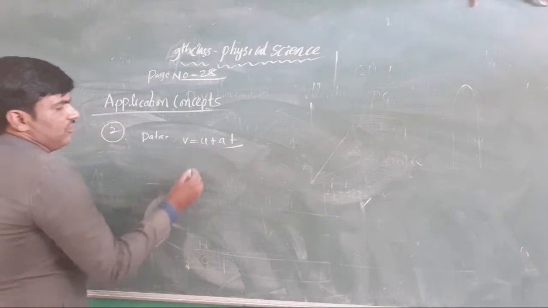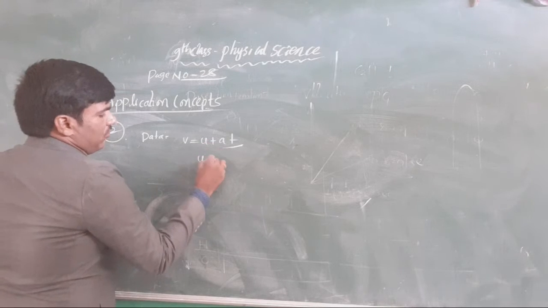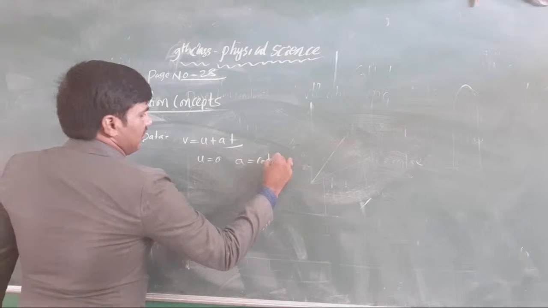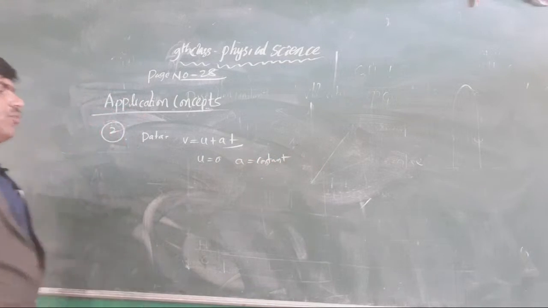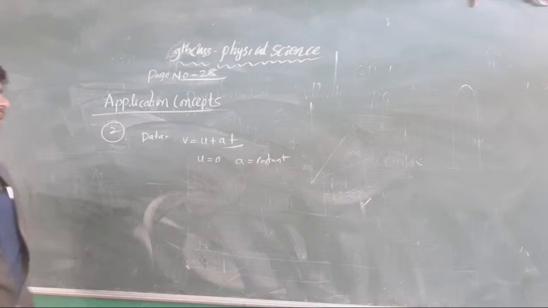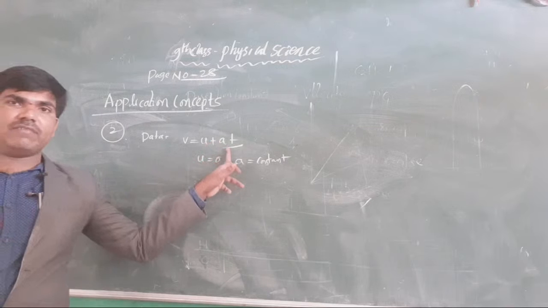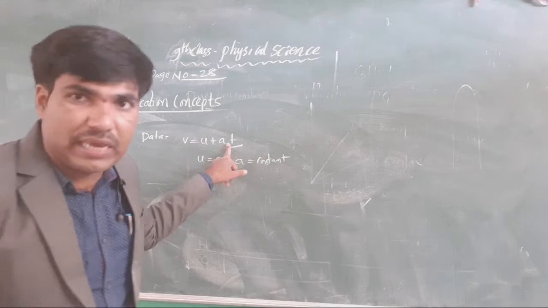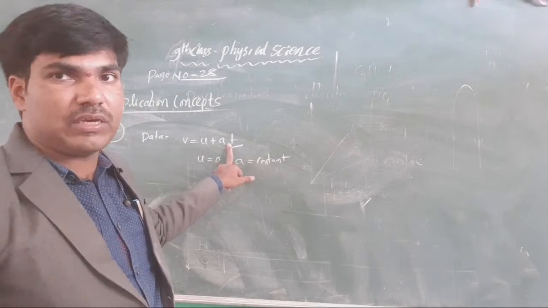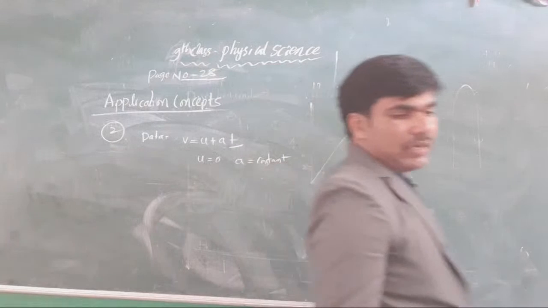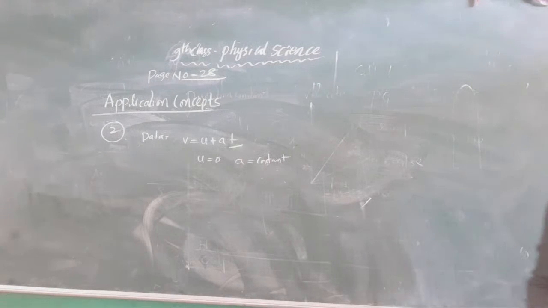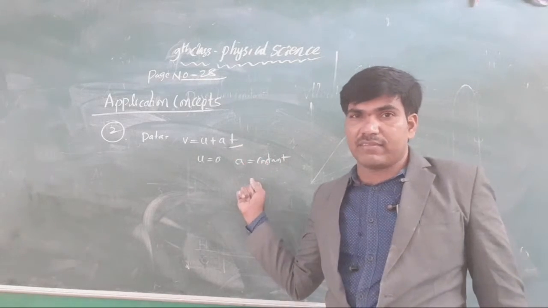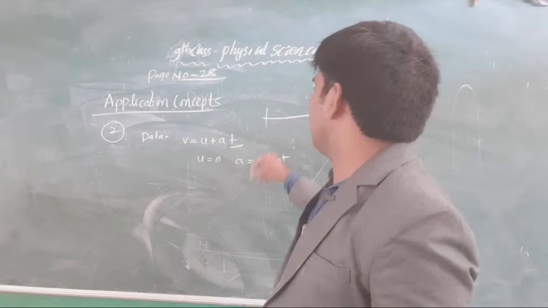Initially, u is equal to 0 and a is constant. Clear or not, all of you? Now, we consider constant acceleration. You have to find out first the value of a, then next you have to find out the rest. First you find out how much the constant acceleration is, simply.